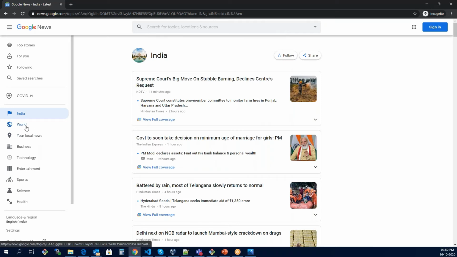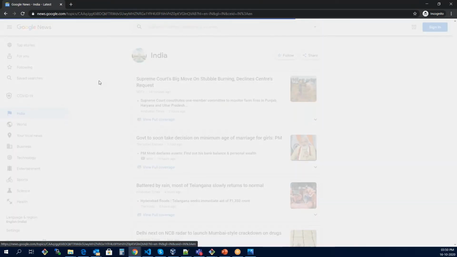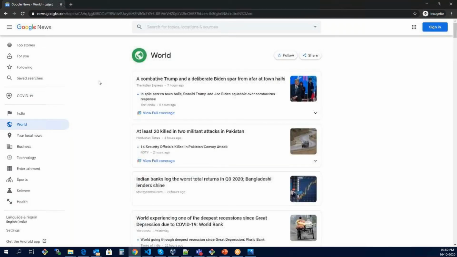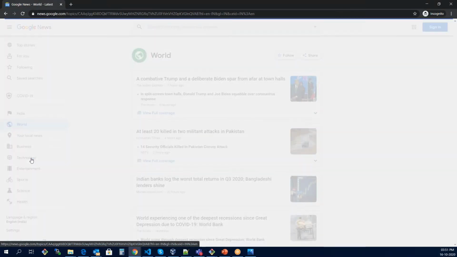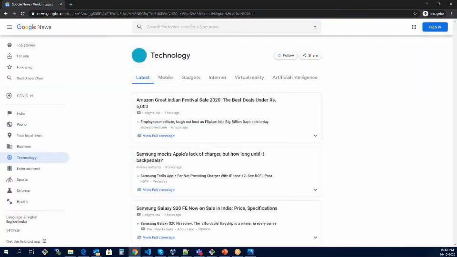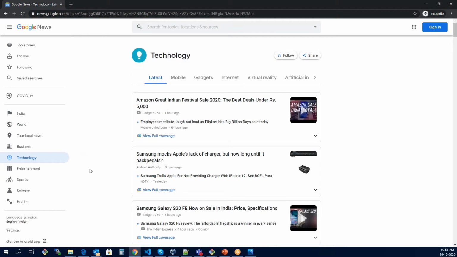Now, if I click on the world news, my application is again going to load the data from the backend with the news related to the complete world. So now you can see that it took some time to load. Or maybe if I click on entertainment, or let's say technology, it is taking some time, and after a few seconds it is going to show me the technology data. But now what will happen if I click again on India?